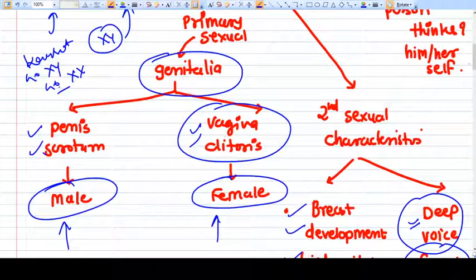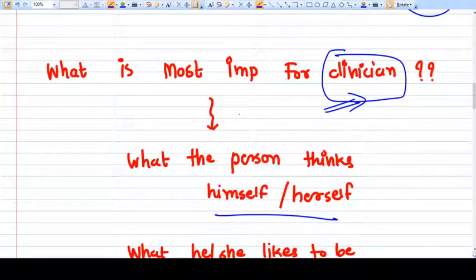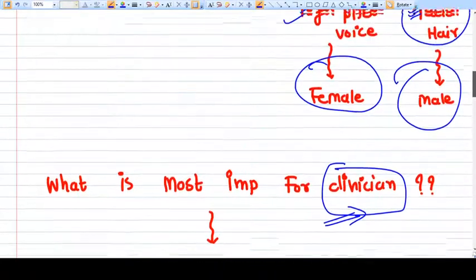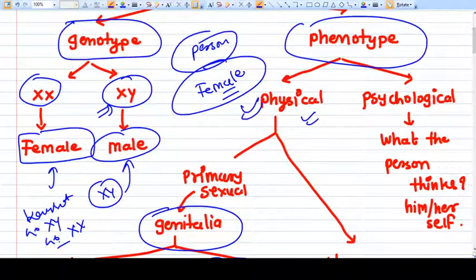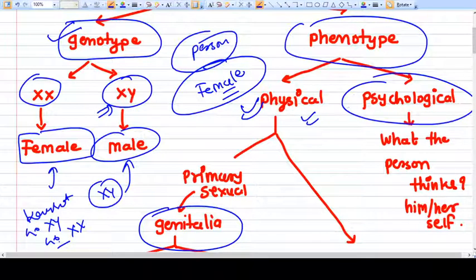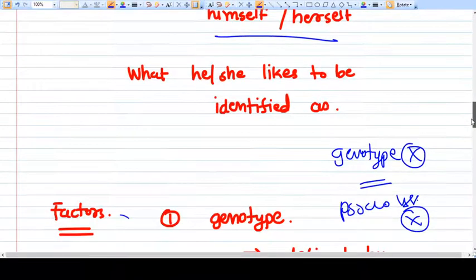But what is important is the psychological characteristics. How do we change a male into a female or a female into a male? By hormonal change and anatomical transformation by surgical procedures. So this is what we can change: the physical phenotype. What we cannot change is genotype and psychological phenotype. So this will make the basis of the upcoming videos.